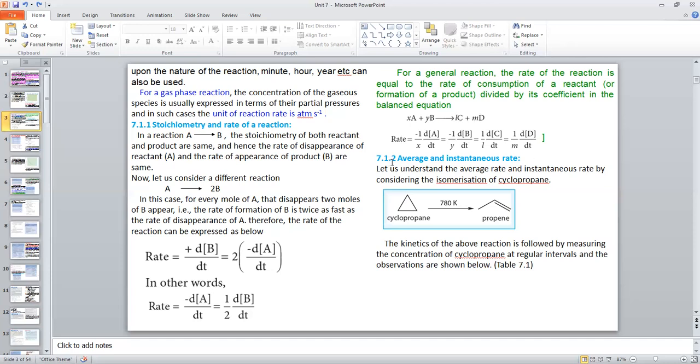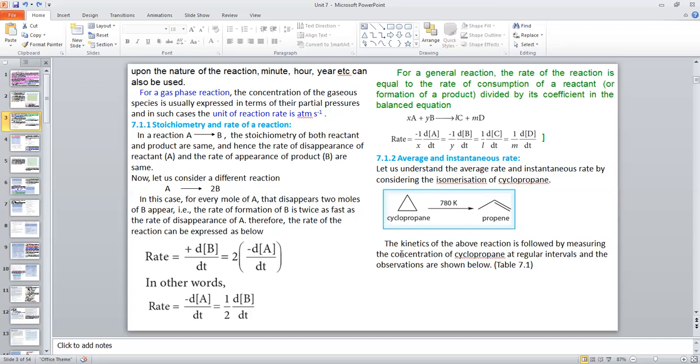Then average and instantaneous rate. Let us understand the average rate and instantaneous rate by considering the isomerization of cyclopropane. You see, this is cyclopropane. When it is heated to about 780 Kelvin, it is converted into propane.